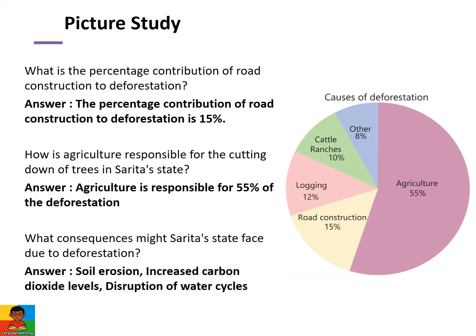Picture study. What is the percentage contribution of road construction to deforestation? The answer is 15%. How is agriculture responsible for cutting down trees in Sarita's state? Agriculture is responsible for 55% of the deforestation. What consequences might Sarita's state face due to deforestation? Soil erosion, increased carbon dioxide levels, and disruption of water cycles.